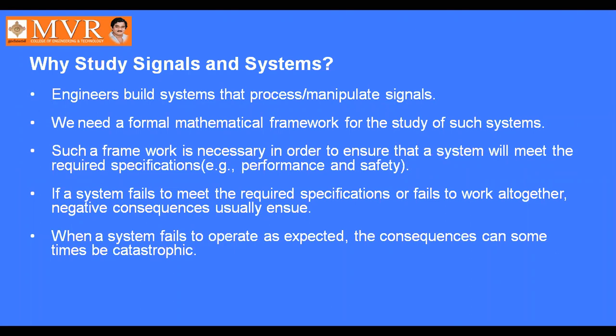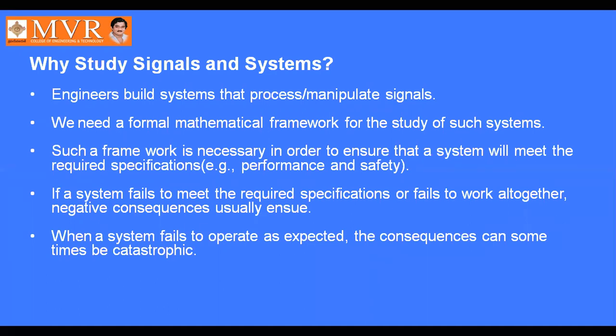Such a framework is necessary in order to ensure that the system will meet the required specifications like performance and safety. If a system fails to meet the required specifications or fails to work altogether, negative consequences usually ensue. When a system fails to operate as expected, the consequences can sometimes be catastrophic.